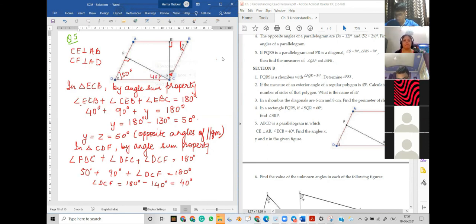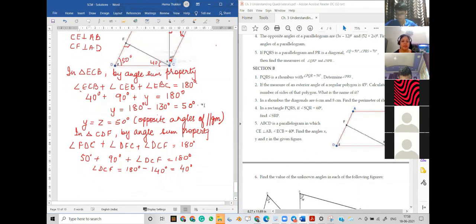Okay. So now let's see. Now in this, x will be equal to 40 plus 40, and then we'll subtract it from 180. So angle C plus angle D is equal to 180 degrees. Why?